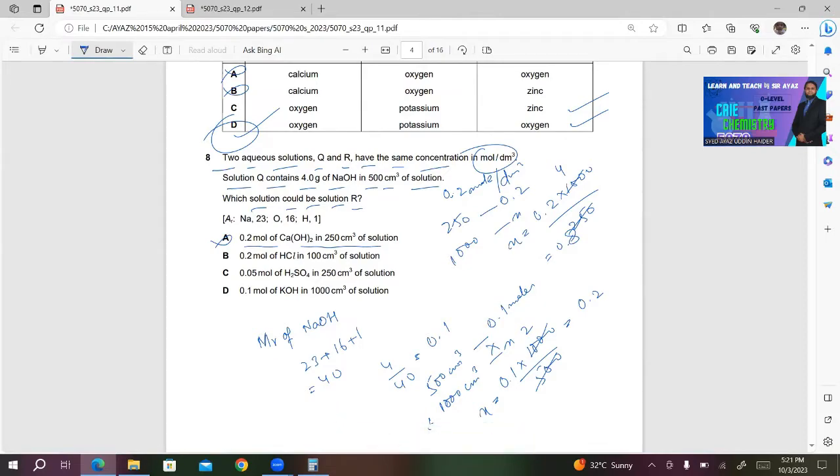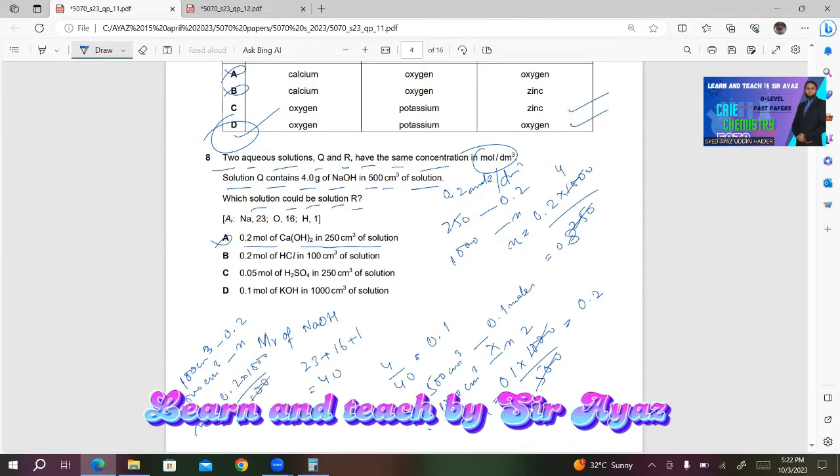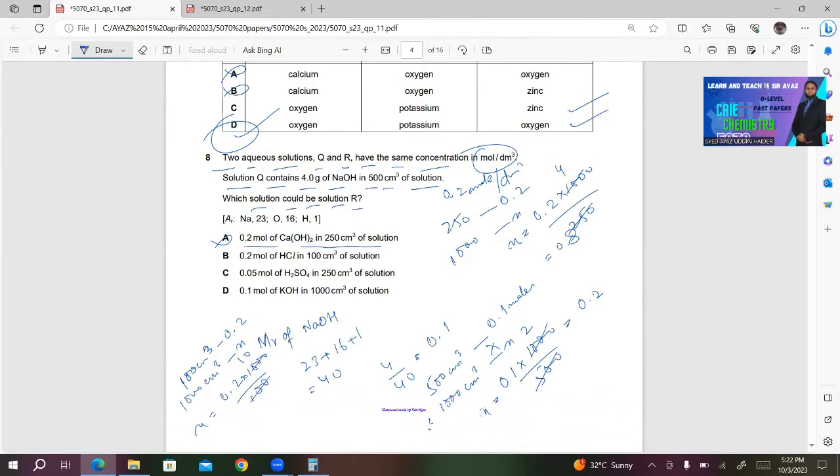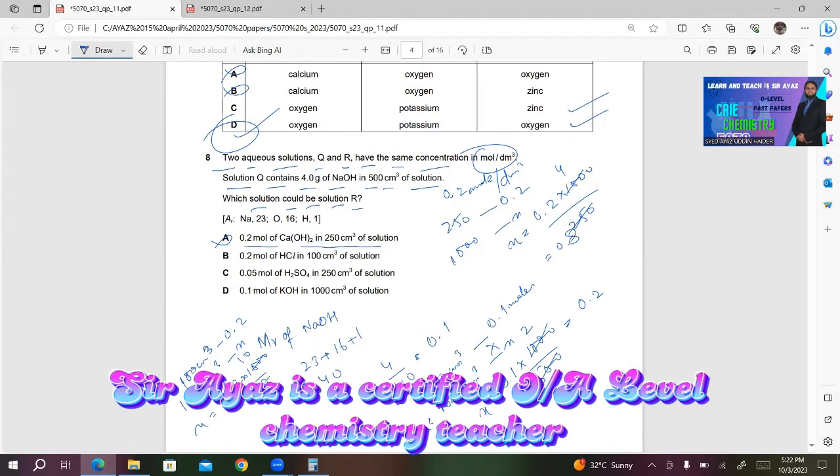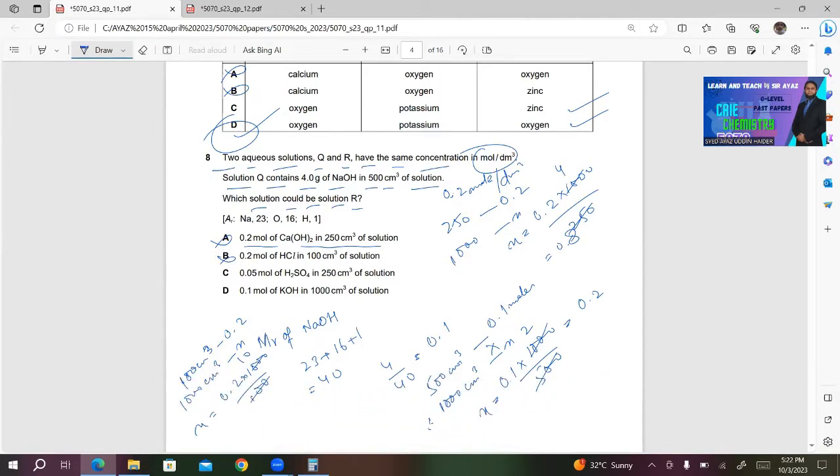What about number B? We have 0.2 mole of HCl in 100 centimeter cube. So I will write 100 centimeter cube, 0.2 moles, 1000 centimeter cube contains X. X becomes 0.2 multiplied by 1000 divided by 100, which is 10. If you multiply 0.2 by 10, you get 2 moles per dm cube. This is also incorrect.